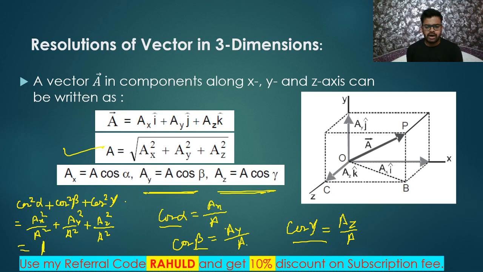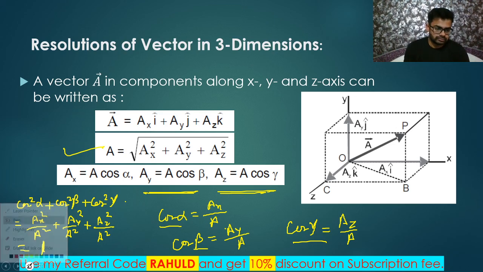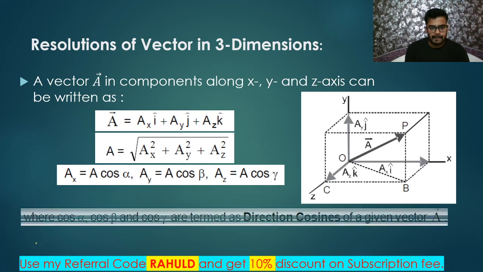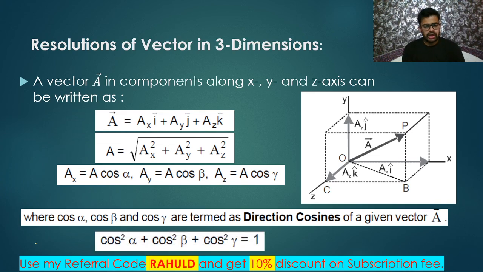So remember, the sum of the squares of the direction cosines is always equal to 1. Cos square alpha plus cos square beta plus cos square gamma is equal to 1. Okay, remember this result. Finally, it is written here: cos square alpha plus cos square beta plus cos square gamma, the sum of all this will be 1.